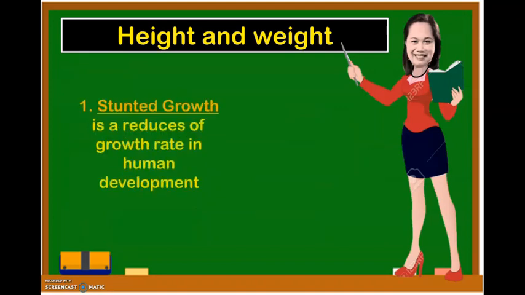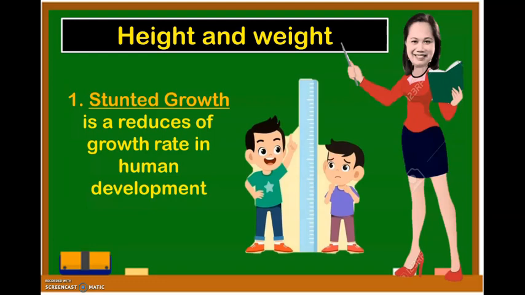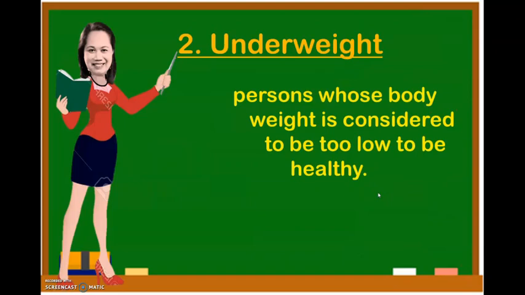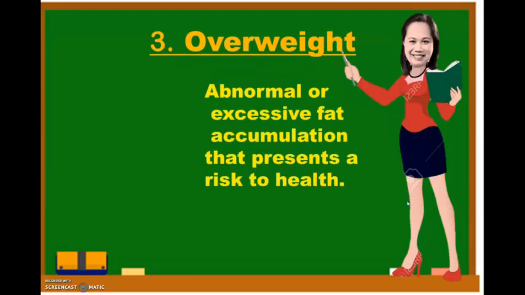First is the stunted growth. It is a reduce of growth rate in human development. As you can see, these two boys have the same age, but they have different height. This one has a stunted growth. Now let's go to number 2, underweight. Persons whose body weight is considered to be too low to be healthy because of malnourishment.